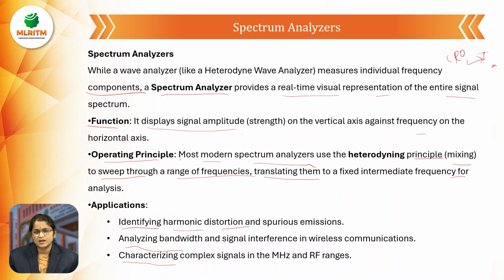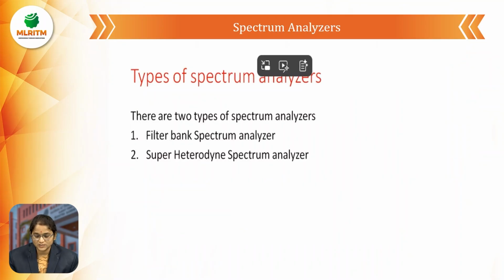So what is the block diagram of the spectrum analyzer, and what are the types of spectrum analyzers? How are we going to select the particular frequency instead of all other frequencies within the whole spectrum? We'll see that next. What are the types of spectrum analyzers? We have two types: the filter bank spectrum analyzer and the superheterodyne spectrum analyzer.